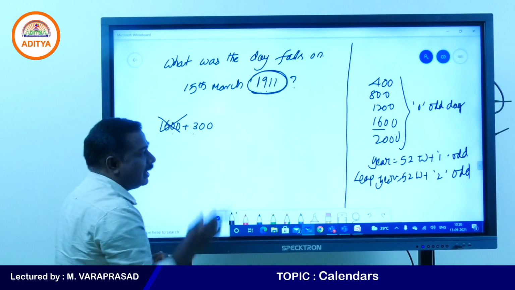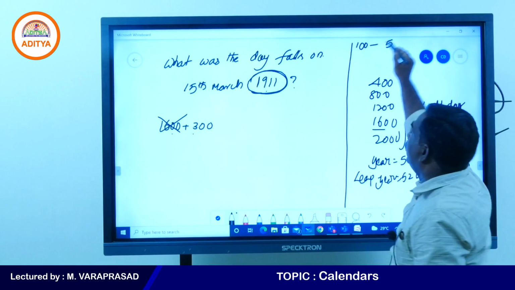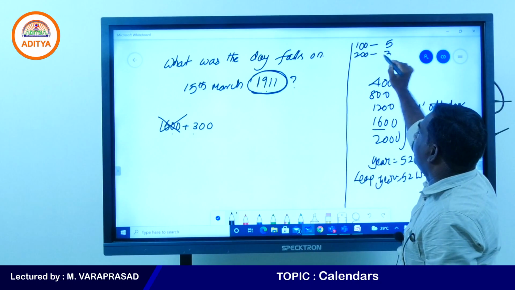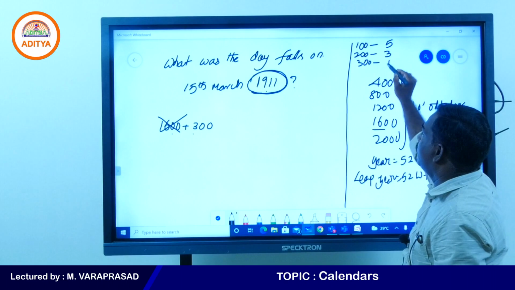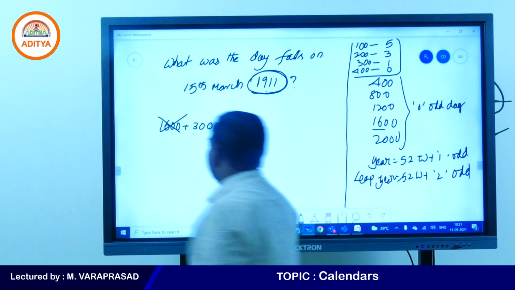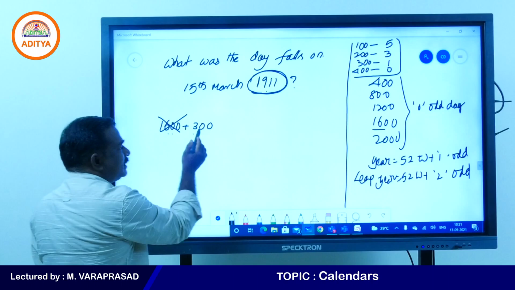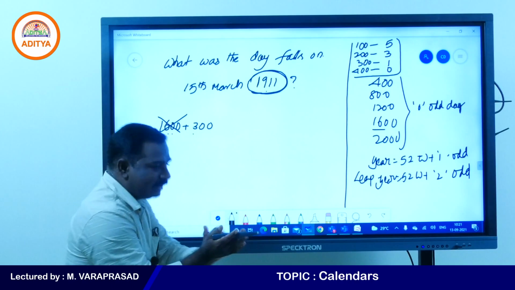For 300, we know that 100 years contain 5 odd days, 200 years contain 3 odd days, 300 years contain 1 odd day, 400 years contain 0 odd days. We learnt this before. That's why 1900 can be written as 1600 plus 300.